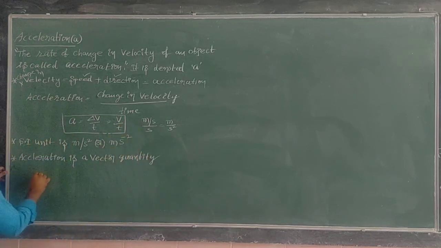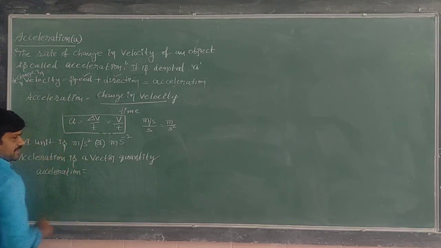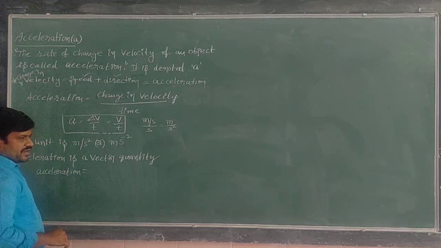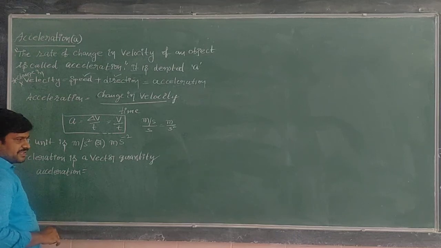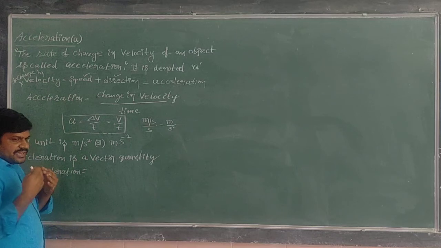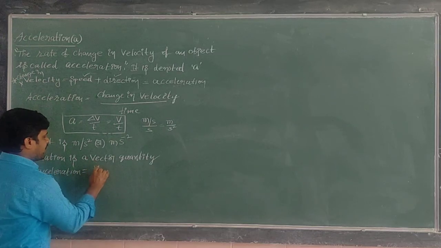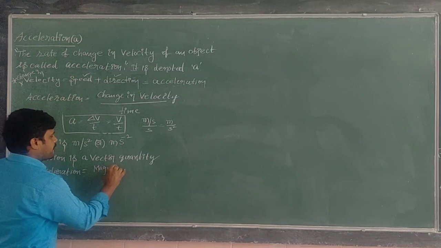That means acceleration is changing velocity, that is, magnitude of velocity and direction.